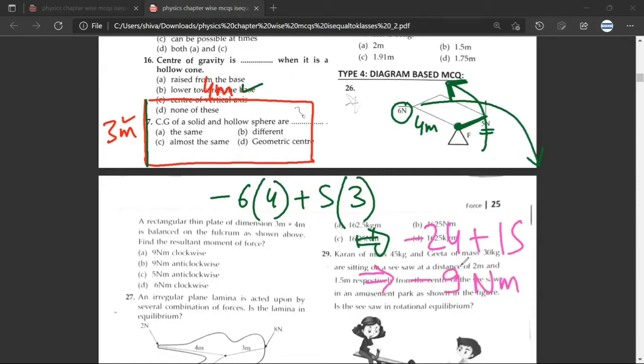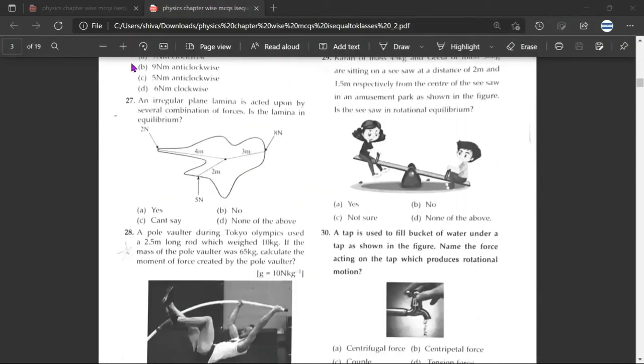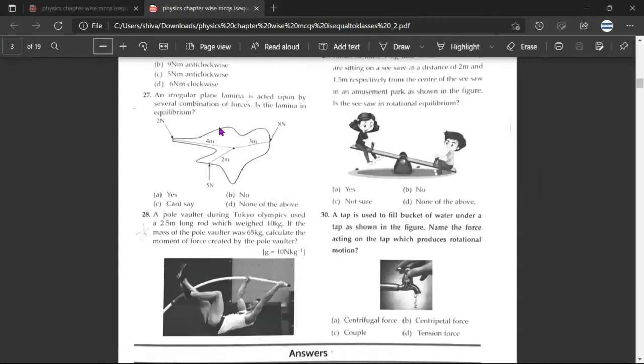Have you understood? Yes, sir. And because this is negative, would the moment of force be clockwise or anti-clockwise? If there is a negative, the moment of force would be clockwise. This is how the moment of force would be. So our correct answer, A, B, C, D, would be A. Correct. Even if it is a confusing question, we can assume certain things, what he's trying to say. Just try to understand from the paper setter's point of view, and you can find a good answer.